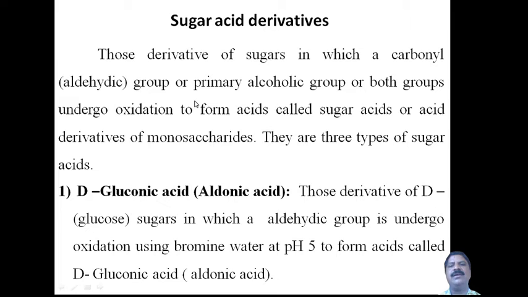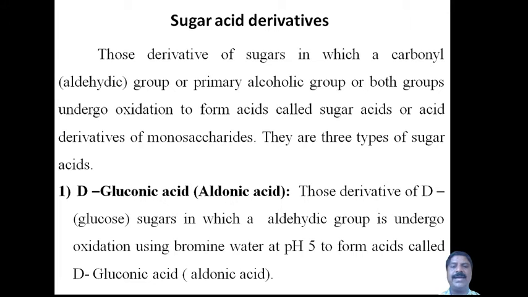What is meant by acid derivatives of sugars or sugar acid derivatives? Those derivatives of monosaccharides in which a carbonyl group, usually the aldehyde group, and the primary alcoholic group, along with a secondary alcoholic group also there. Here the primary alcoholic group is very important.